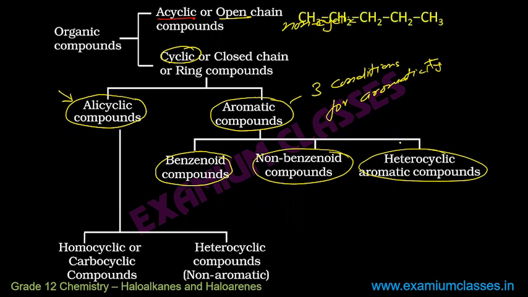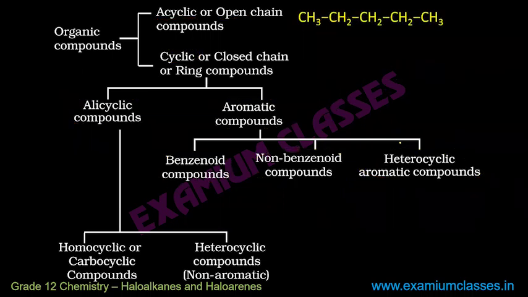So when I say alicyclic, it is open chain like this. When I say cyclic, then it is like this. And specifically here it is homocyclic or carbocyclic compound, meaning all are just carbons.